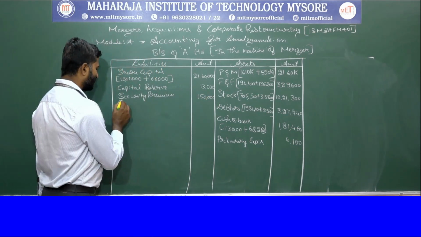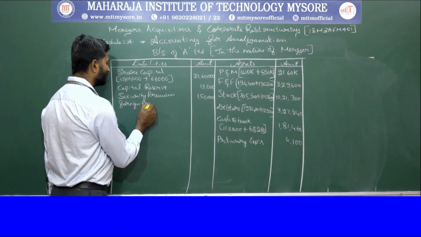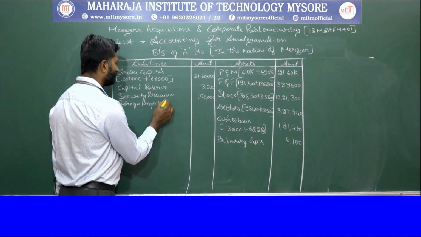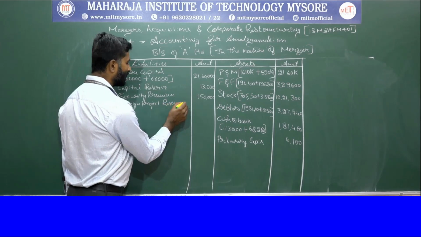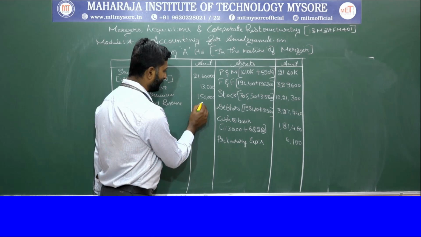Then we have a foreign project reserve. The foreign project reserve is 9,700.